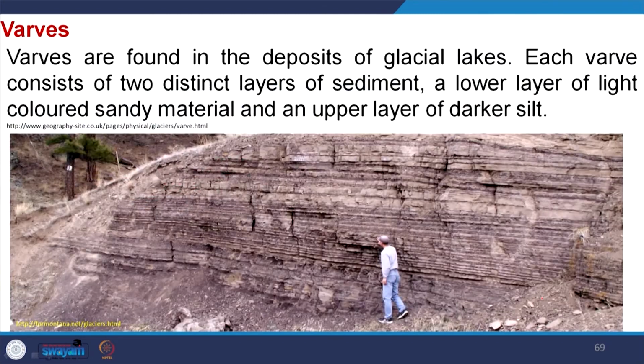Then later on, the most prominent one is the varve. Varves are found in the deposits of glacial lakes. Each varve consists of two distinct layers of sediment, a lower layer of light-colored, sandy material, and an upper layer of dark silt. This light and dark are indicators of different seasons of a year.